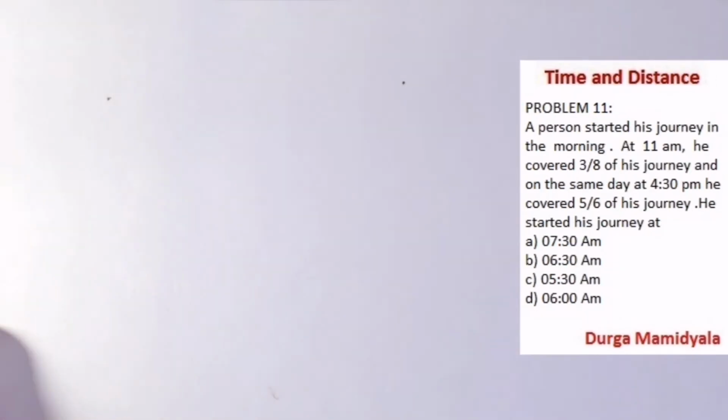So the next question is, a person started his journey in the morning, right? He started his journey in the morning. At 11 a.m. he covered 3 by 8 of the journey. And on the same day at 4:30 p.m. he covered 5 by 6 of the journey. He started his journey at, right?